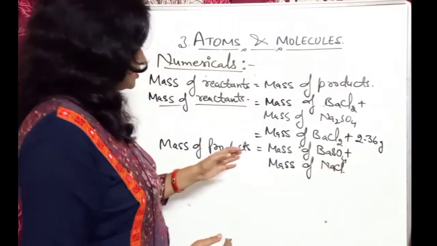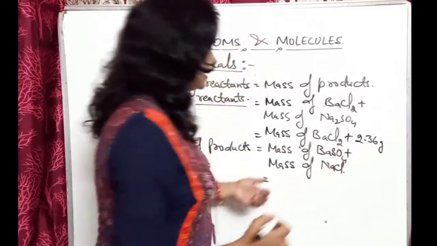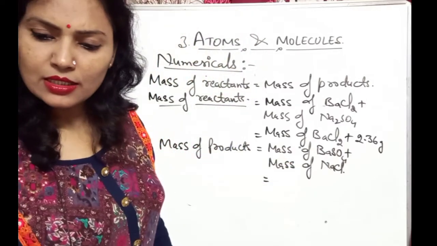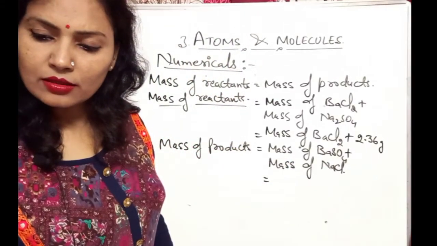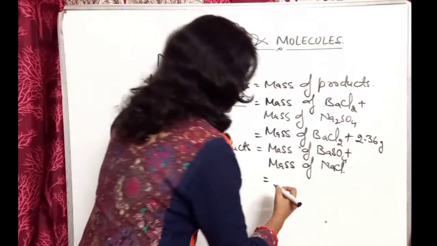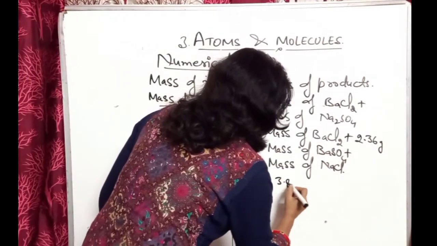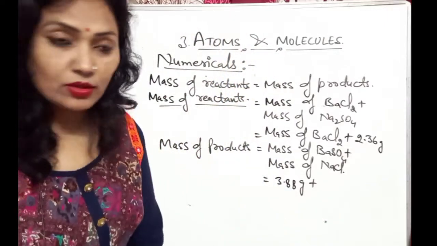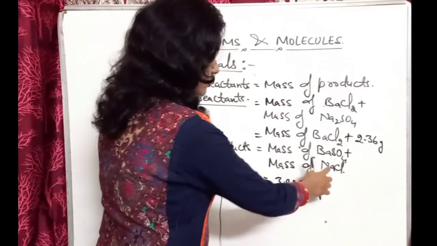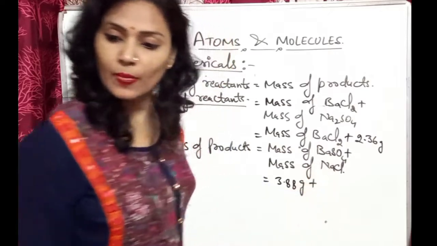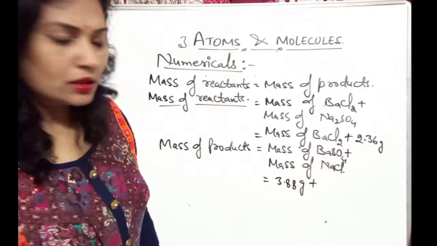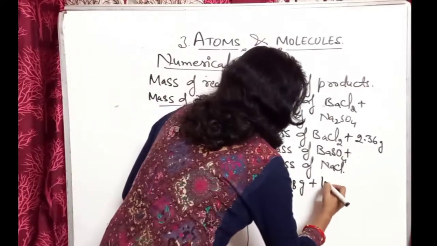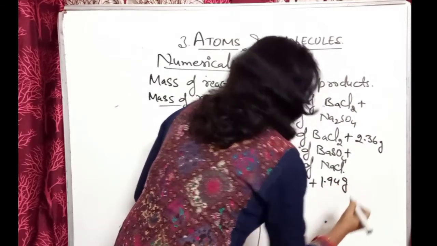Now write the values of these. The mass of barium sulfate is given here, that is 3.88 gram, plus the mass of NaCl, which is 1.94 gram.